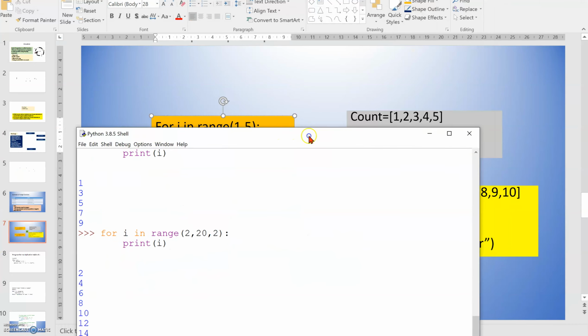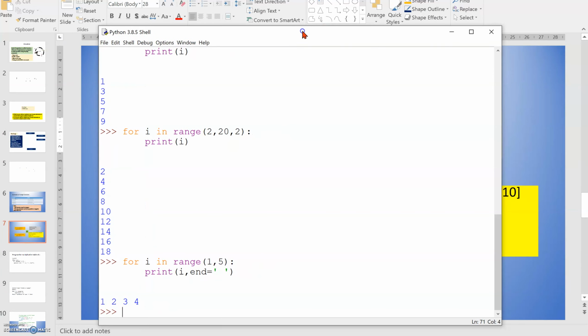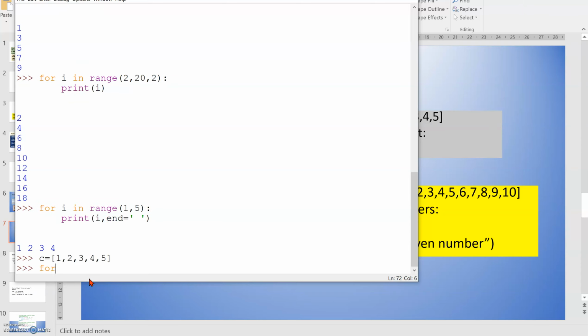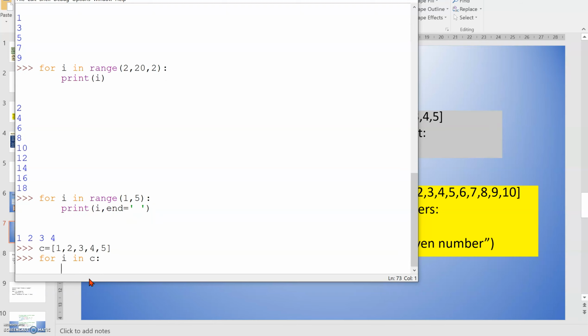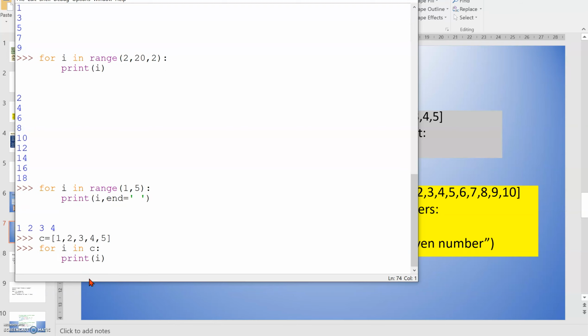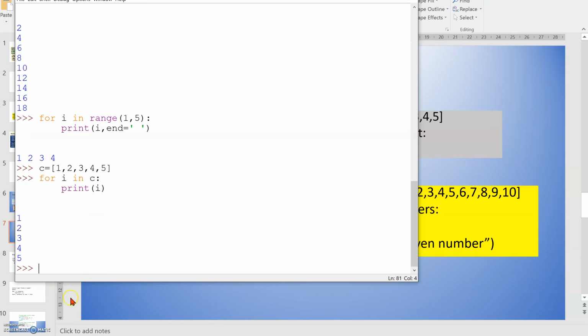So when I am typing this one, here I am giving the element C is equal to 1 2 3 4 5. So I am passing the element to my I. All these elements go to I. So when I am writing print of I, what is my output? Here you see 1 2 3 4 5. So the fifth element is also printed. This is the difference between the normal for program and the one with the range we have to take.